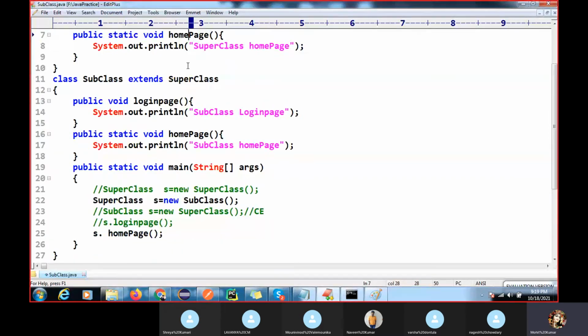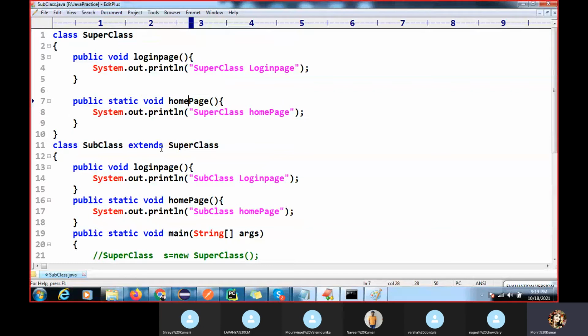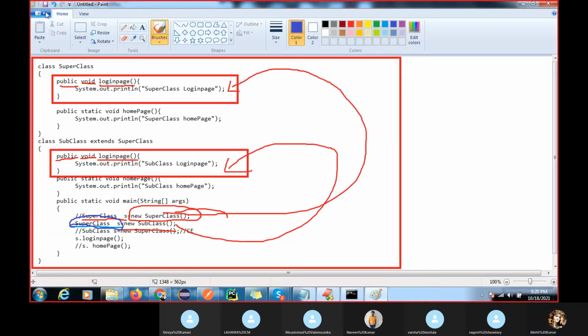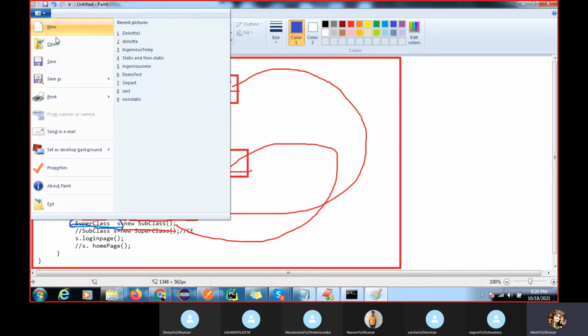Anyone having any doubt regarding method hiding and overriding? No, sir. Anyone else? Clear? It's clear. No sir, please repeat once more. Okay.